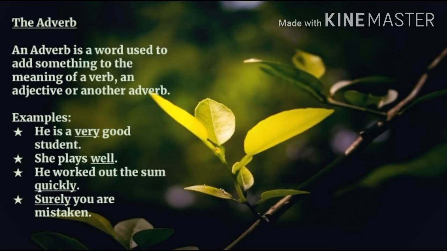Example number 3. He worked out the sum quickly. Here in this sentence, the word he is a pronoun, worked is a verb, quickly is an adverb. How did he work out the sum? He worked out the sum quickly. Here in this sentence, quickly, an adverb, is adding more meaning to the verb worked out.